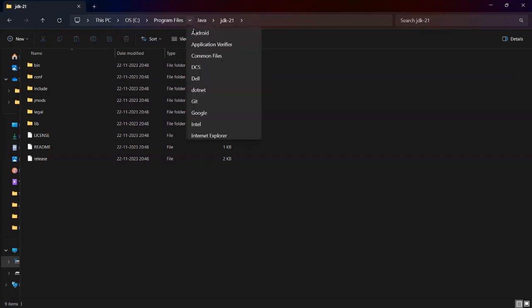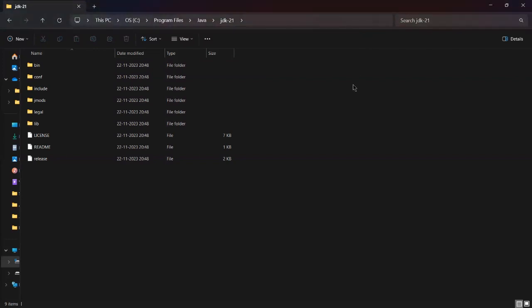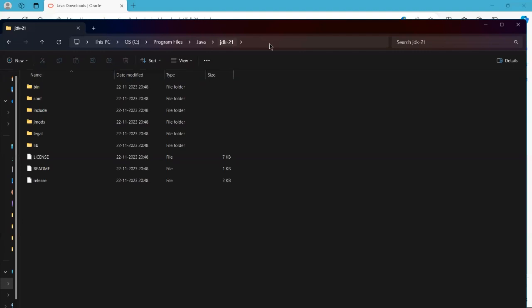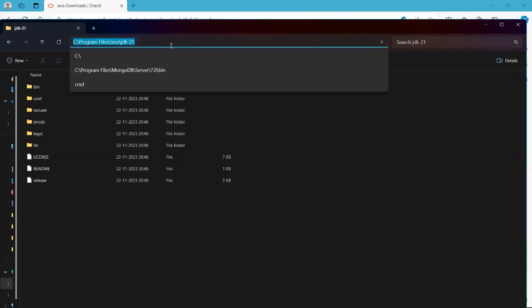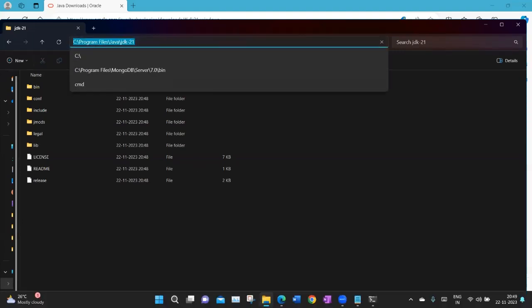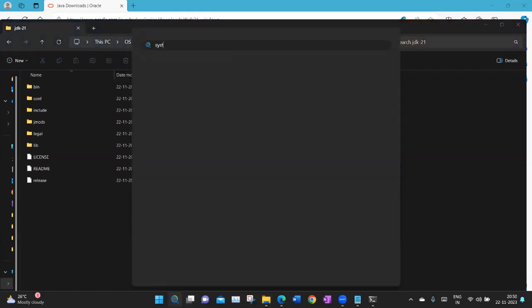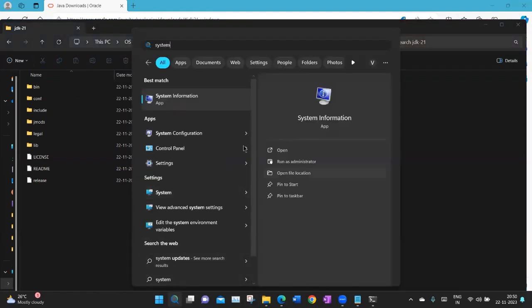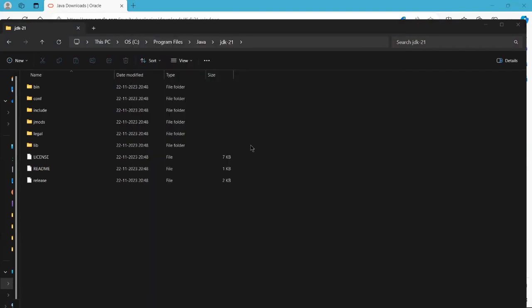Sorry. Copy the path here, one minute. Copy the path here with Control+C. And now go to system in control panel and open that.